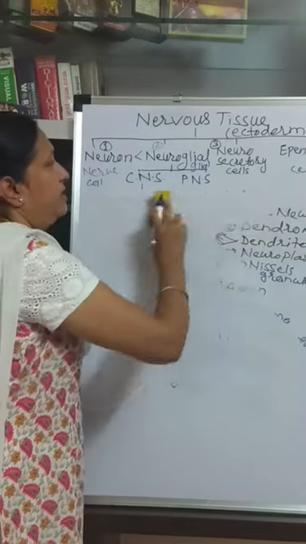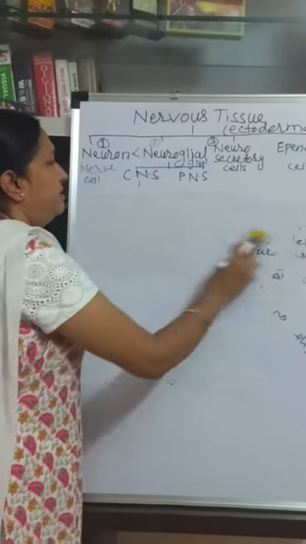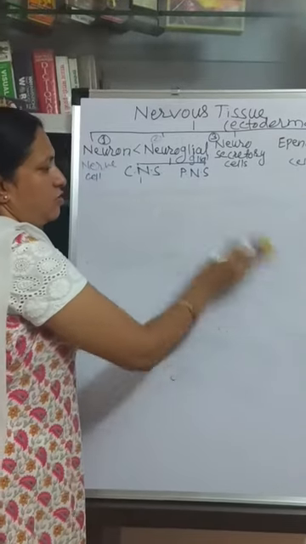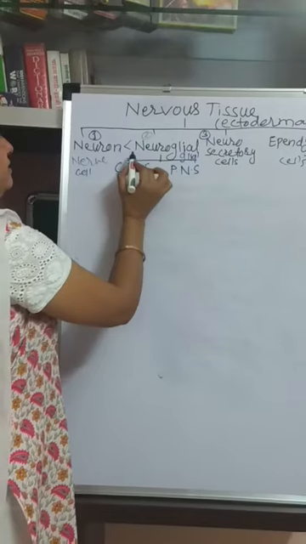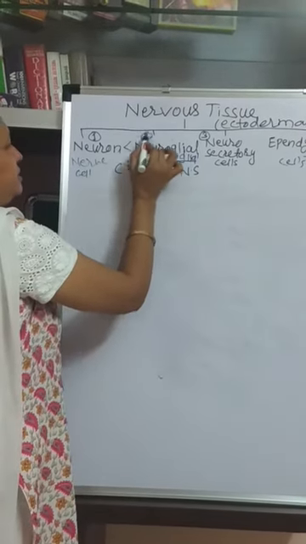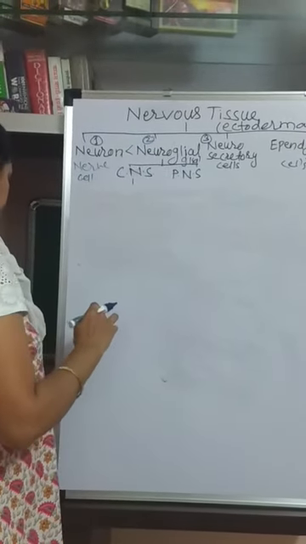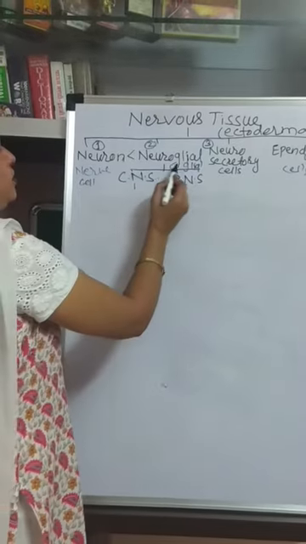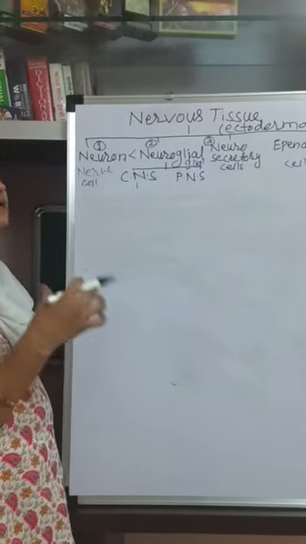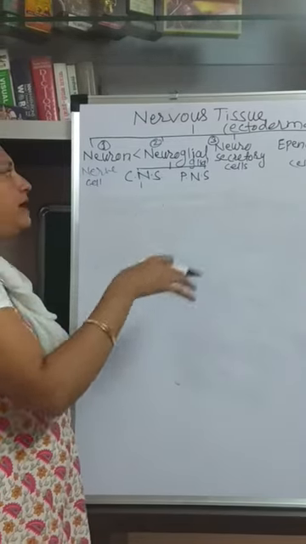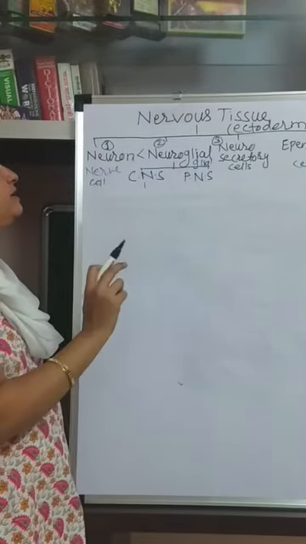Now the second type of cells present in the brain, spinal cord and nerves are the neuroglial cells. These neuroglial cells are present in the brain and spinal cord, and in nerves also, along with the neurons. They are also called supporting or supportive cells.